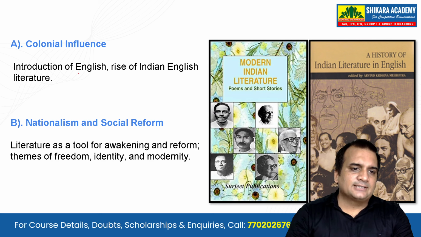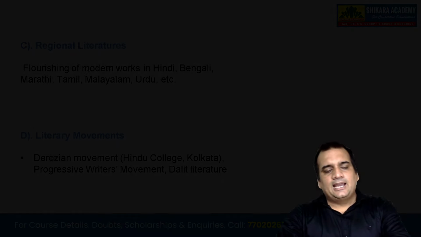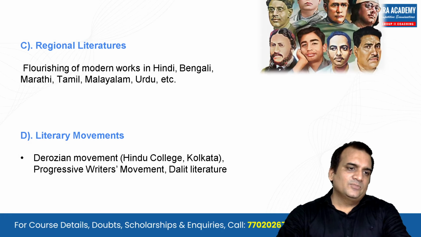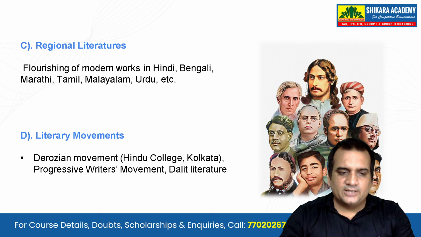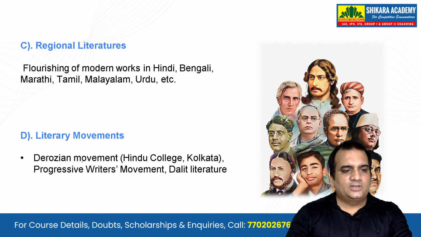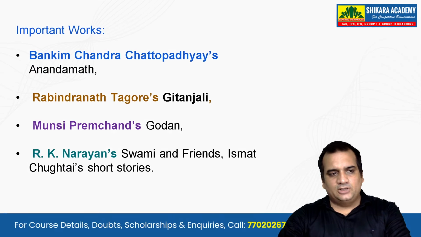Introduction of English, rise of Indian English literature, literature as tool for awakening and reform, themes of freedom, identity and modernity, all this will be there. Regional literature will also flourish. There will be modern works in Hindi, Bengali, Marathi, Tamil, Malayalam, Urdu, etc. Then literary movements. One of the famous literary movements was Derozian movement in Hindu College, Kolkata. Progressive writers movement or the Dalit literature movement will also be there.